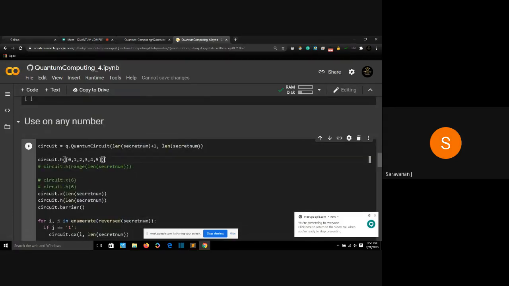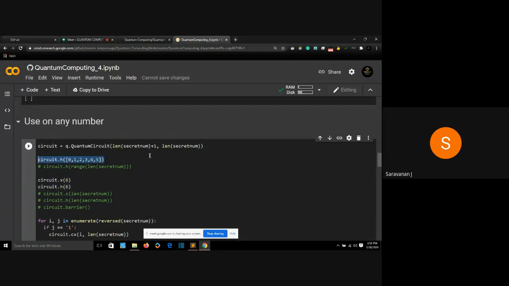So then what I'm going to do is apply a Hadamard gate to all my first 5 qubits. I'll comment this part again and uncomment this part. All right. I will apply a Hadamard gate to my first 5 qubits: 0th qubit, 1st qubit, 2nd qubit, 3rd qubit, 4th qubit.